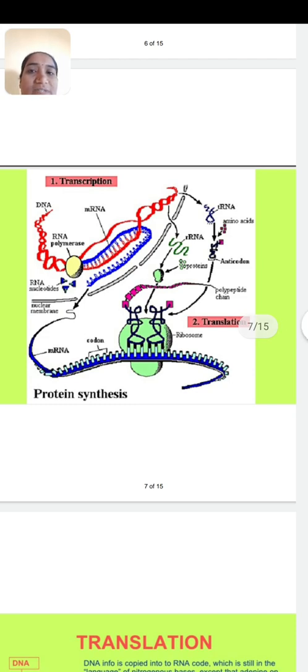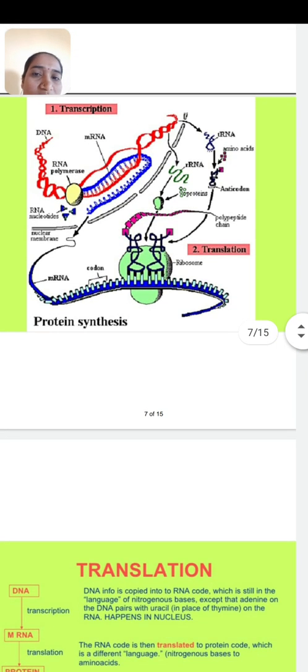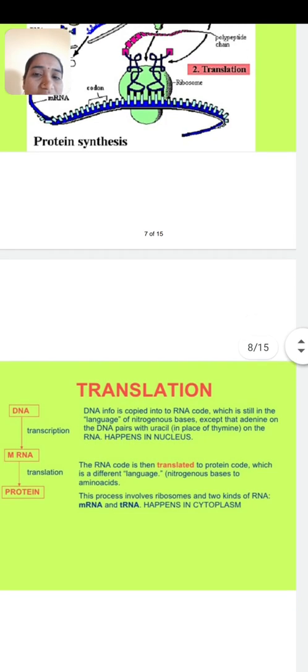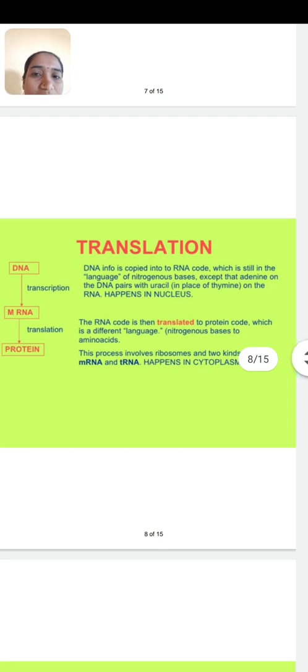Here the summary of the transcription and translation process is given. From the upper side, DNA is copied into mRNA, then mRNA moves through the nuclear pore and undergoes translation. The blue component with the coded form is the mRNA, which binds to the ribosome. First of all, let us recall the structure of the ribosome. The ribosome is a structure which contains two units, one smaller unit and the second larger unit.